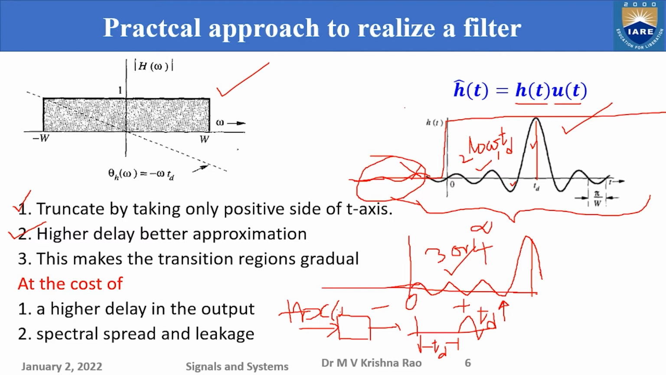But this makes the transition regions gradual. So an ideal filter, because you are delaying, and the practical filter always have a gradual transition region. The transition region will be instantaneous only if the frequency response is sharp like this. Okay. If the frequency response at the edges of the pass band and stop band is gradual, what it means is